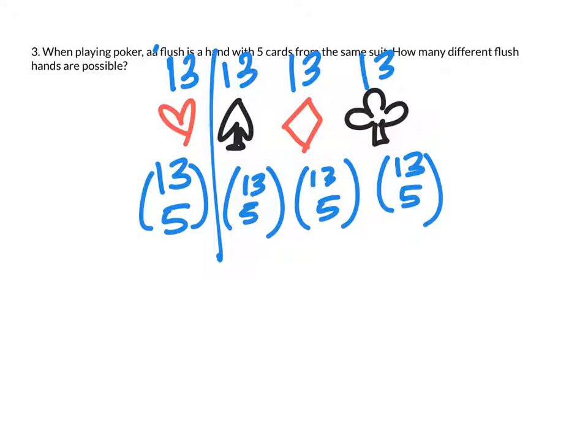And now, because these are all really separate situations, like I can't have a flush of hearts while also having a flush of diamonds, they're all separate, we are going to add our separate cases. Multiplying is if it happens within the same situation, but since these are separate, we add them. And once you evaluate, you're going to find that it's 5,148. So that means when you're playing poker, there are 5,148 possible flushes.